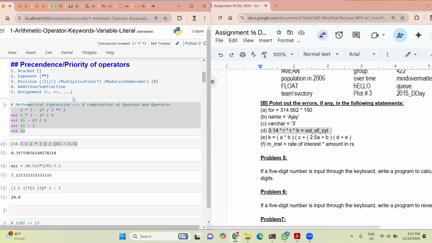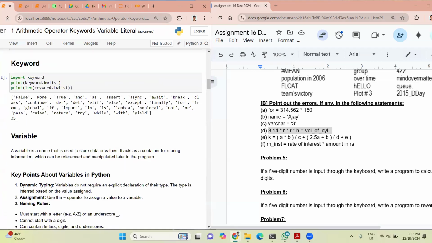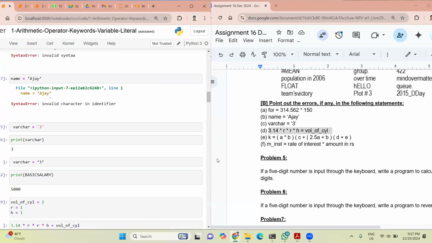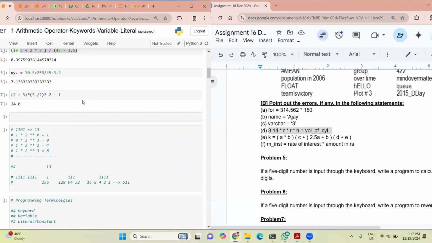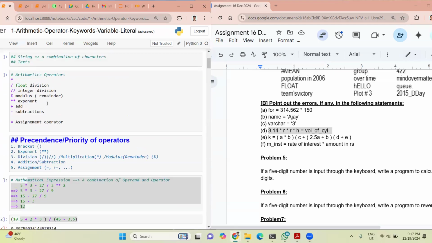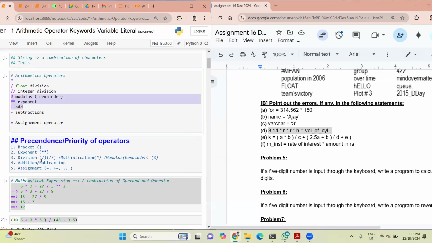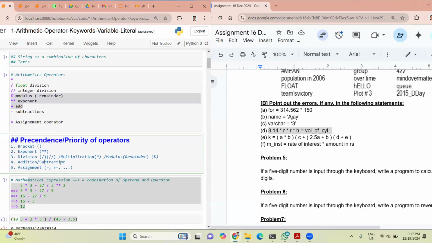So what I was telling you, let us come back to this one. If you come across some interesting questions like this, let us run this quickly. If you understand this priority, try to evaluate this based on the priority.